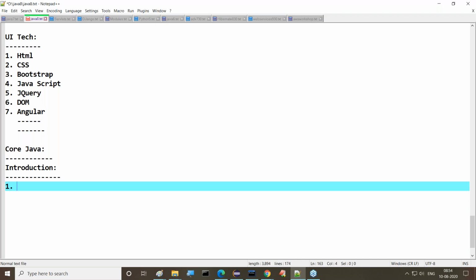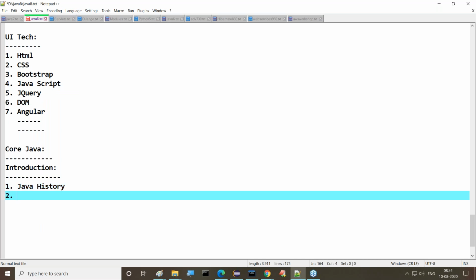The very first one is Java history. I will discuss with you the background story of Java: why the Java programming language was provided by Sun Microsystems. Those points we are going to understand here. Java history we are going to see first.